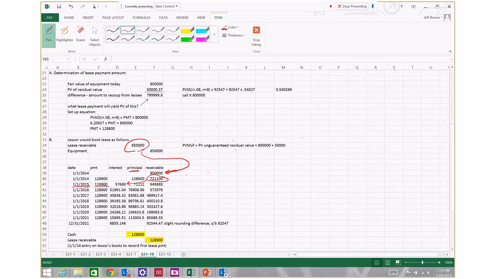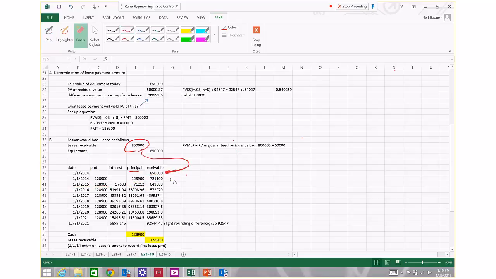The $128,900 payment amount less the portion that's interest gives you the portion of the payment that's principal. The obligation at the beginning of the period less the portion of that payment that is principal gives you a balance of $649,888, the receivable balance close of business 1/1/2015.